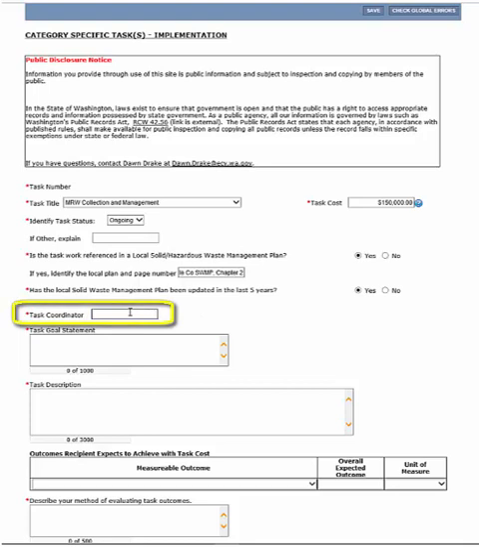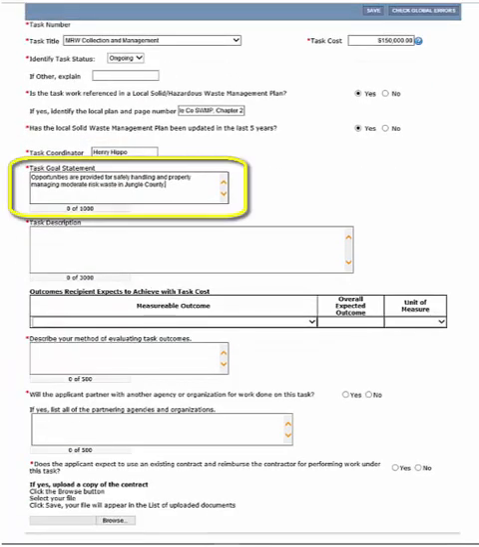Task coordinator. Enter the name of the person that can answer task-related questions should they come up during the life of this agreement. Task goal statement. In 2 to 3 sentences, describe the reason you are implementing this task. For example, the goal of this task is to provide safe alternatives to properly manage MRW in the county.